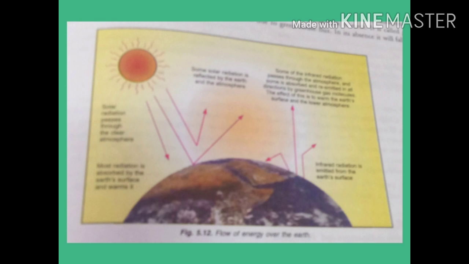The earth's surface emits heat as infrared radiation. A part is reflected back into the atmosphere from the surface of land, and most of the remaining radiation is absorbed by greenhouse gases. The heat absorbed by the surface of the earth during the daytime is emitted back into the atmosphere. Part of the infrared radiation passes out of the atmosphere, and the remaining infrared radiation is absorbed by greenhouse gases and re-emitted in all directions, including back to earth. This is called the greenhouse effect. Due to these greenhouse gases, global warming can be seen on our earth.